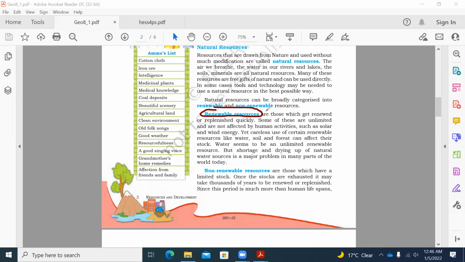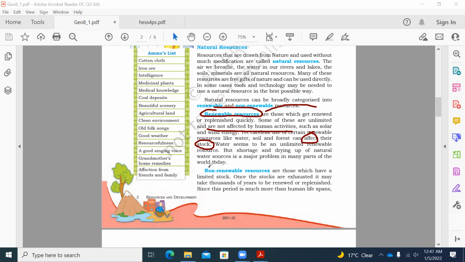These are the resources which get renewed and which are unlimited, and that are not affected by human activities, such as solar and wind energy. But the careless use of renewable resources like water, soil, or forest can affect the stocks of the renewable resources.